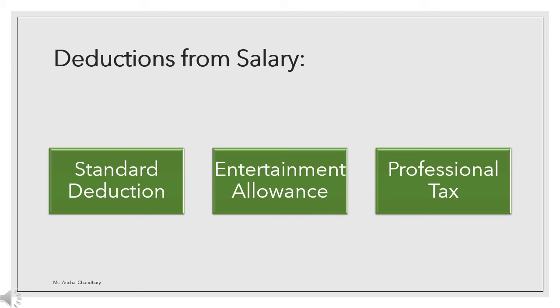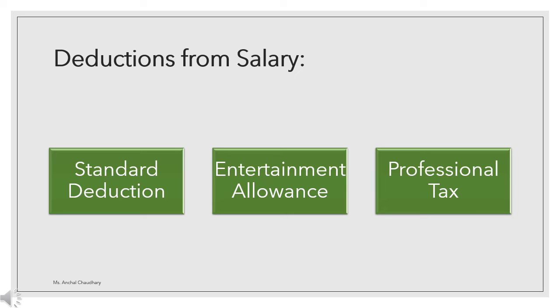Deductions from salary. As we have covered in the previous lecture, after computing the gross total salary, there are some deductions which are available, and those are the standard deduction, entertainment allowance and professional tax. These are the deductions available under the head income from salary to find out the taxable salary. A standard deduction of rupees 50,000 or the gross amount of salary, whichever is lower, is to be provided to the employees.